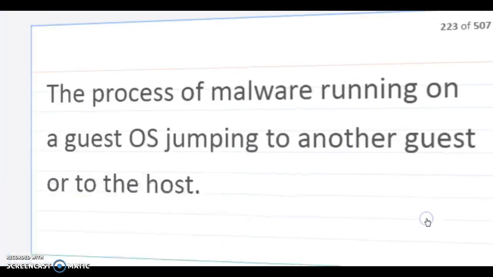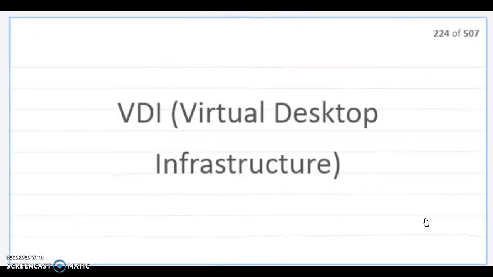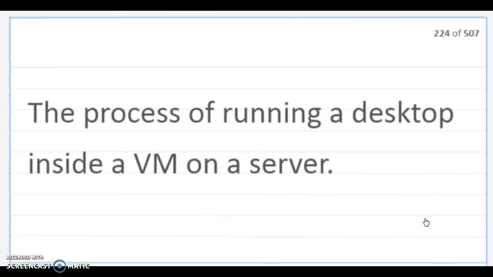VM escaping. The process of malware running on a guest operating system jumping to another guest or to the host itself. That'd be bad. VDI is a virtual desktop infrastructure. The process of running a desktop inside a virtual machine on a server.